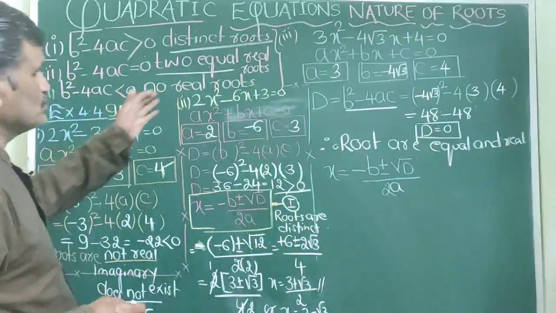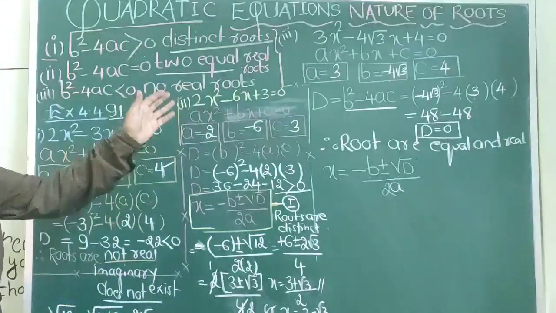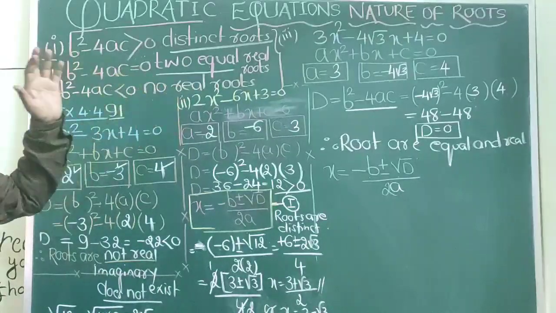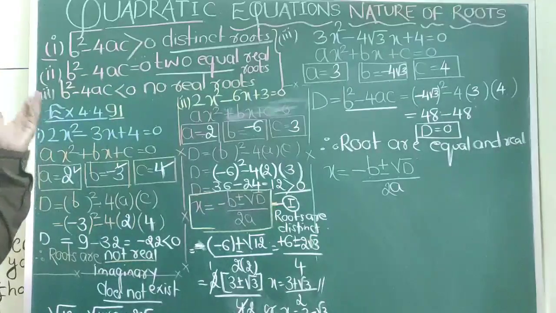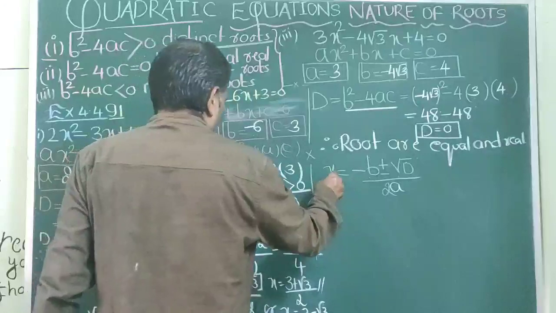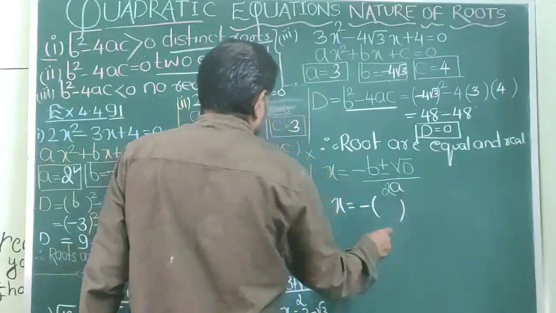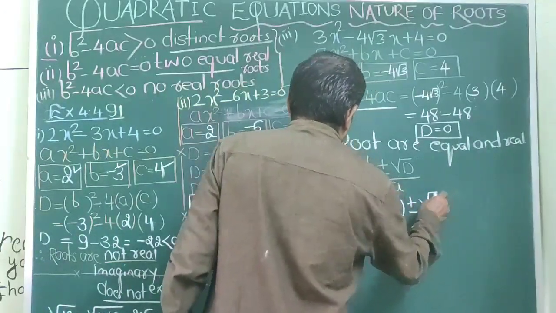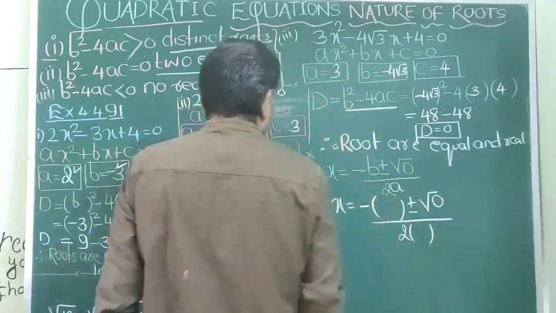So we have done the first step, okay. I have found the value of a, b, c. In the second step, I have to find the value of discriminant. Discriminant says, sir, this equation is going to give you real roots, and that too they are equal. Okay, fine. Then what is the solution? What are the roots? Use the formula. Formula says x is equal to minus b plus or minus square root of d. D is 0, you know it very well, divided by 2 into a.